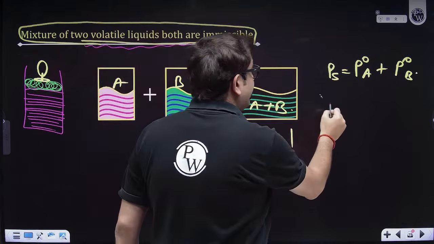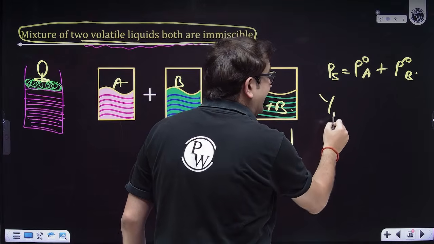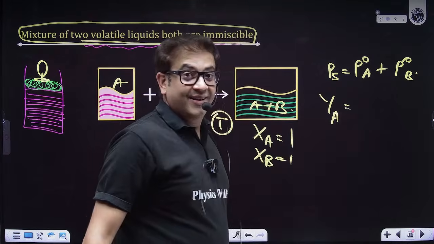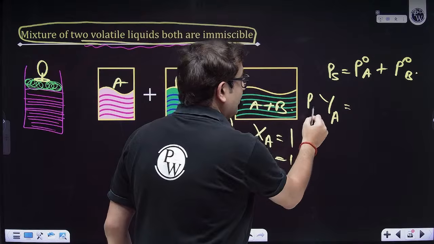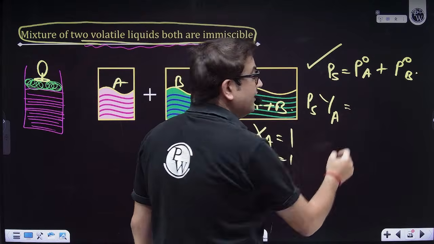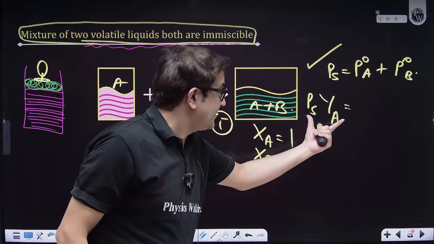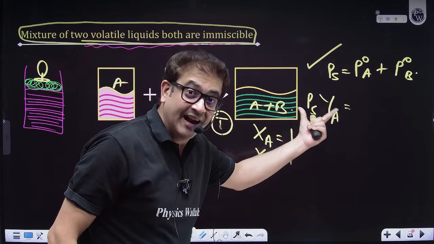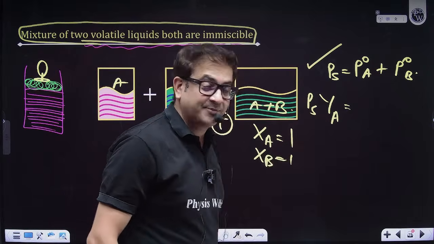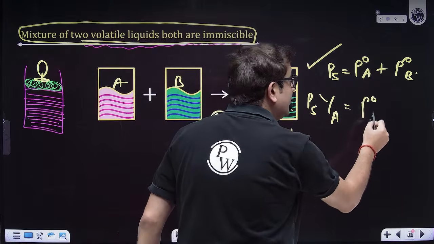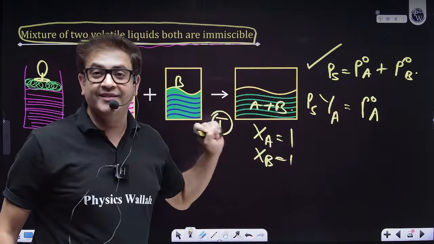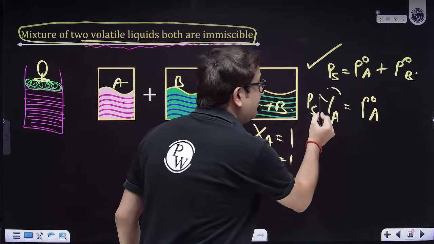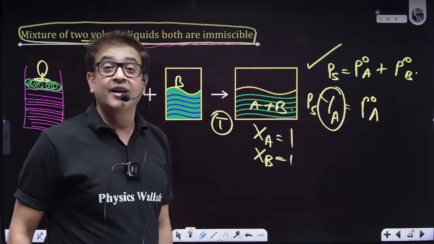How can you calculate the mole fraction of A in vapor phase? It is the pressure of solution that you already know, and the partial pressure of A as per Dalton's law. The partial pressure of A as per Raoult's law will be P naught A into XA. Sir, you again do not have to write XA. So this is how you can simply find the mole fraction of A in vapor phase.